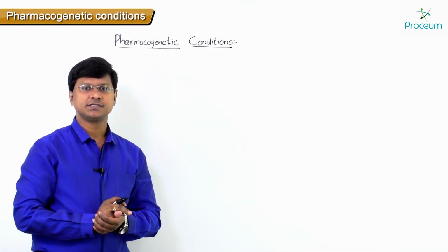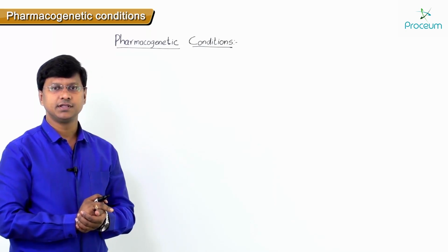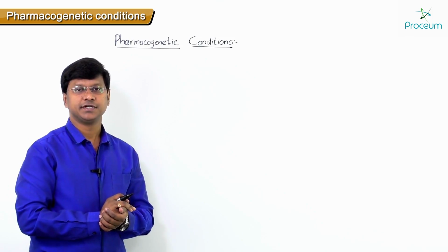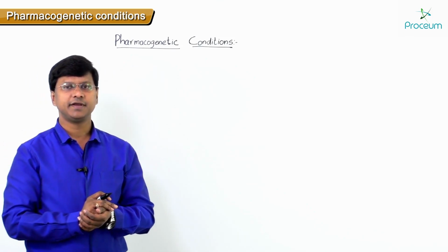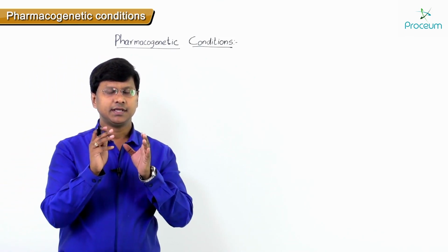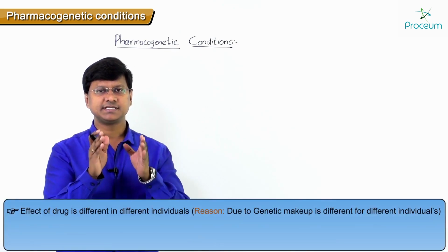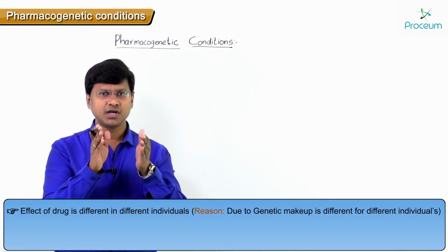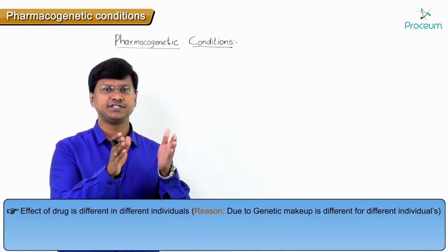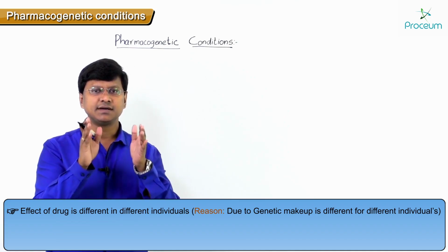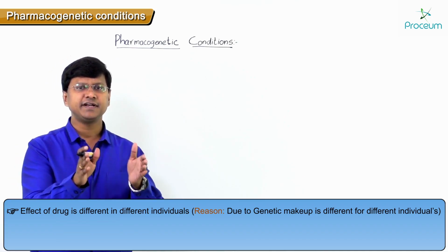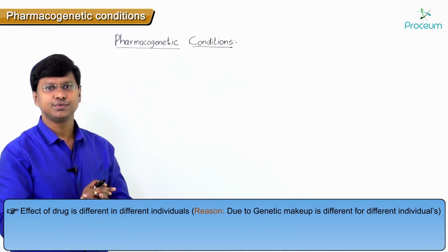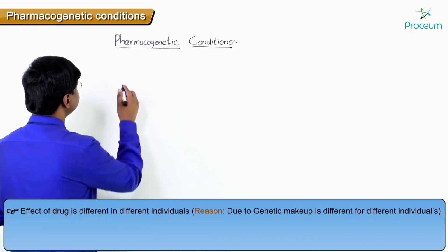So now let me discuss the pharmacogenetic conditions in the general pharmacology. Now what do you mean by these pharmacogenetic conditions? Remember a very important point. The genetic makeup is different in different individuals. So because the genetic makeup is different in different individuals, some drugs have different effects in different individuals. So remember a point here, due to different genetic makeup.